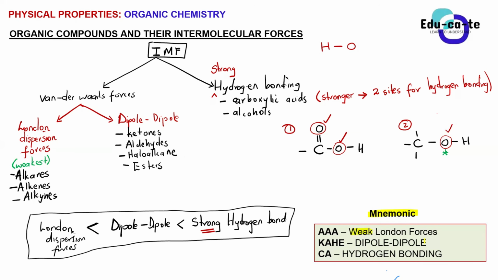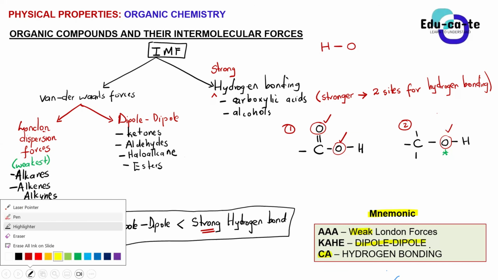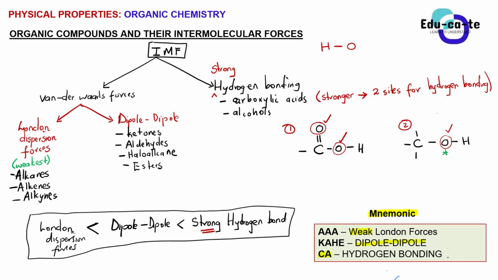Then for the hydrogen bonding, we've got carboxylic acids, the C, and then alcohols, the A. So now this is strong hydrogen bonding. Add the strong there. I forgot when I was writing this. But you must always emphasize that our hydrogen bond is a strong hydrogen bonding, and it occurs in carboxylic acids as well as alcohols. Are we getting the sense? Yes, sir. Okay.